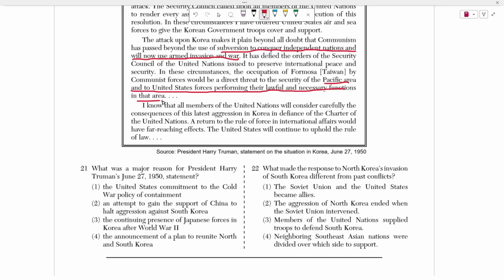I know that all members of the United Nations will consider carefully the consequence of this latest aggression in Korea in defiance of the Charter of the United Nations. A return to the rule of force in international affairs would have far-reaching effects. The United States will continue to uphold the rule of law.